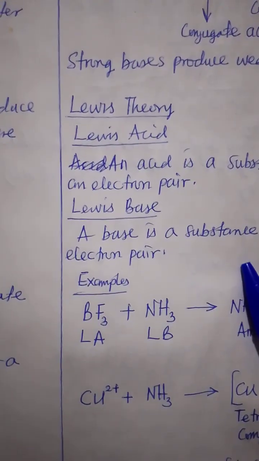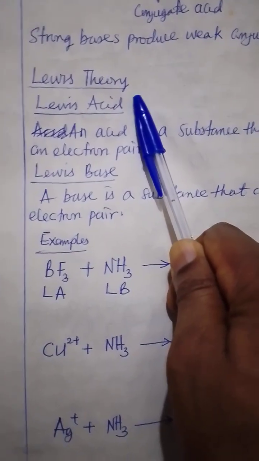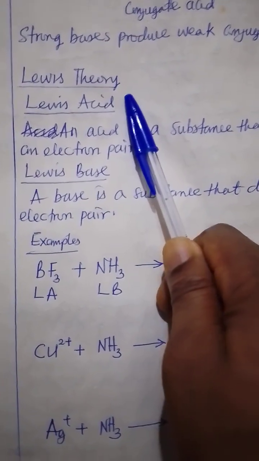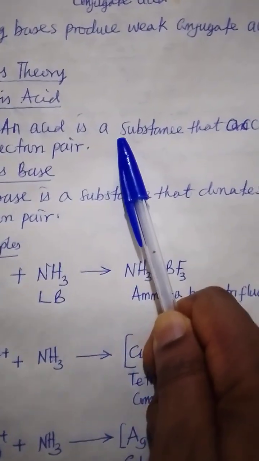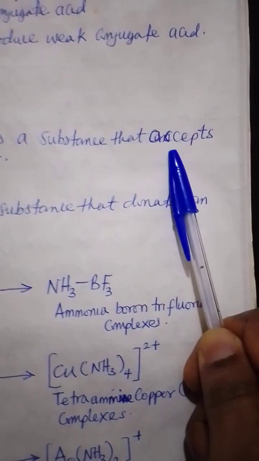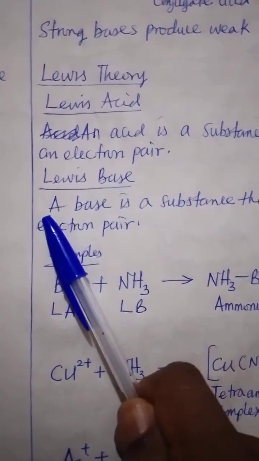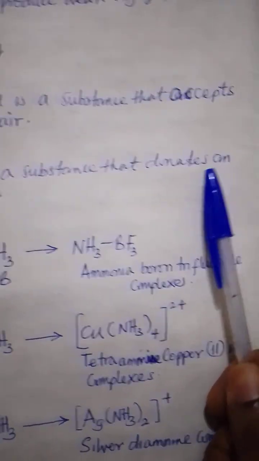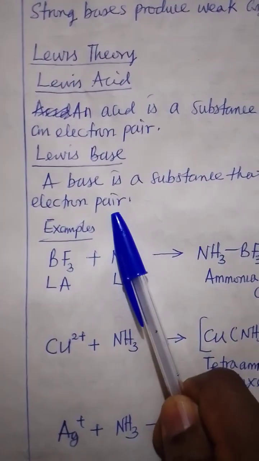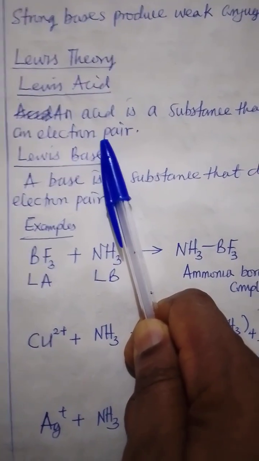This will take us to Lewis theory, which is a third theory under acid-base theories. According to Lewis, an acid is a substance that accepts an electron pair. A base is a substance that can donate an electron pair. The word electron pair means a lone pair of electrons.